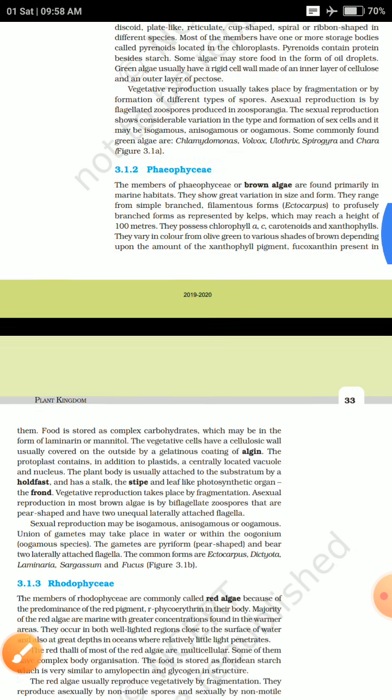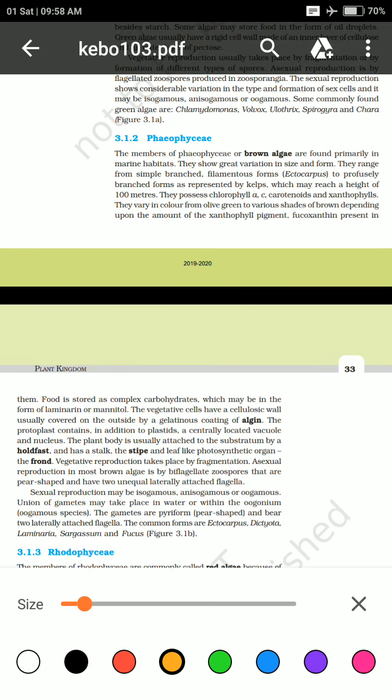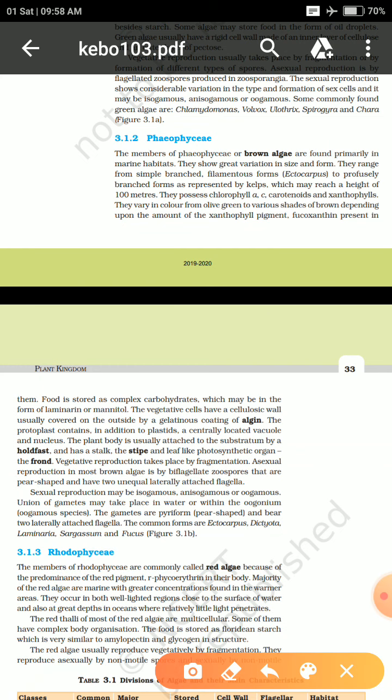Speaking about their food storage, they have complex food storage present in them in the form of laminarin or mannitol. We had seen in chlorophyceae that the food is stored in the form of starch.